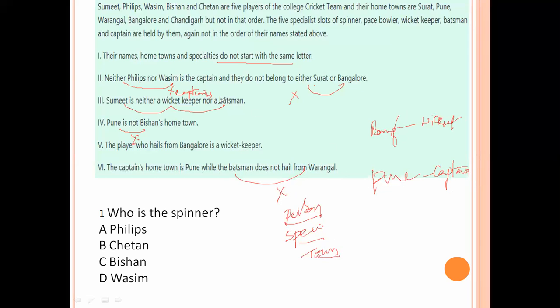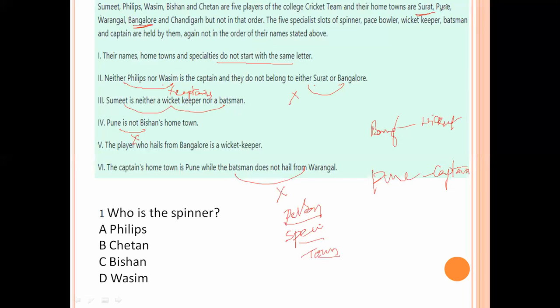Now, here, see, Phillips and Wasim, they are not captains, but they do not belong to either Surat or Bangalore. So Surat, Bangalore completed.